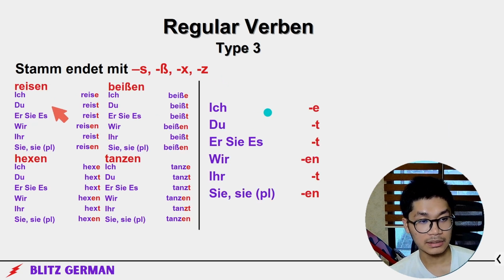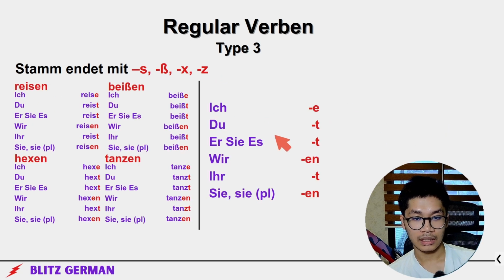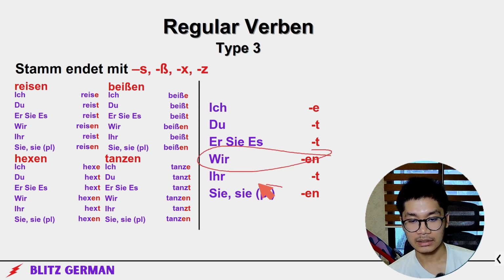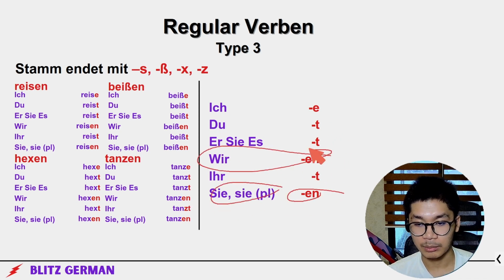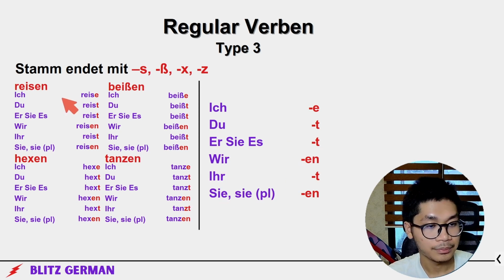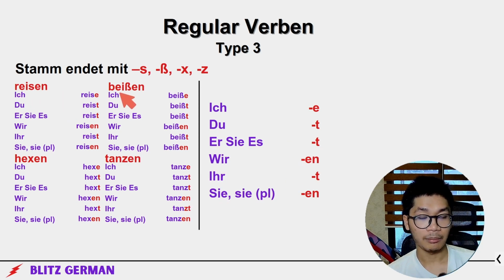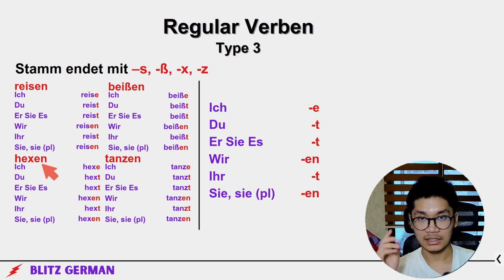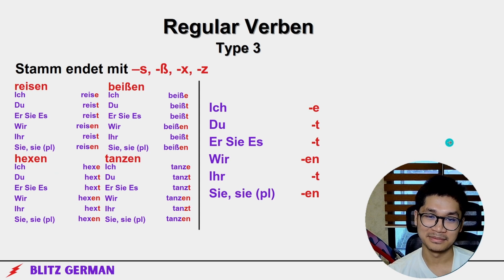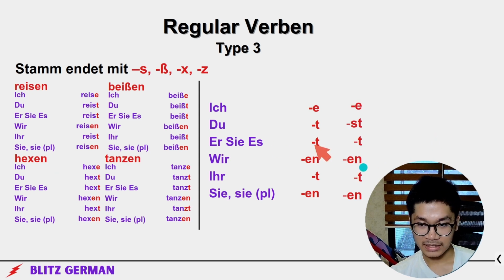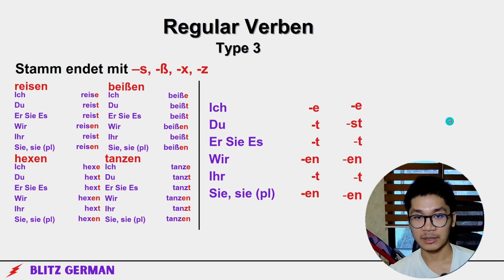Here's a summarization. Ich e, du t, es t, wir en oder Infinitiv, ihr t, sie Infinitiv. Don't memorize this as en, it's just infinitive. Here, reisen means to travel, beißen means to bite, hexen means to do witchcraft on somebody, ich hexe dich, tanzen means to dance. This is the difference, this is the only difference here. It's not that hard for type 3.